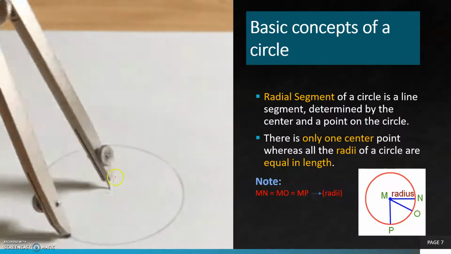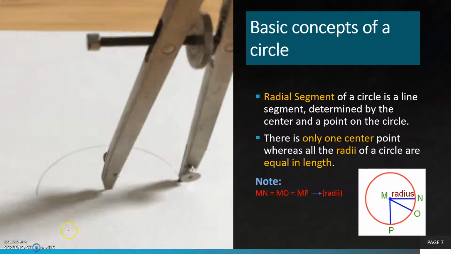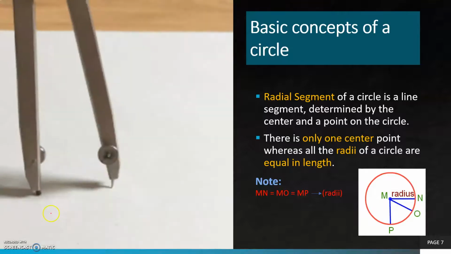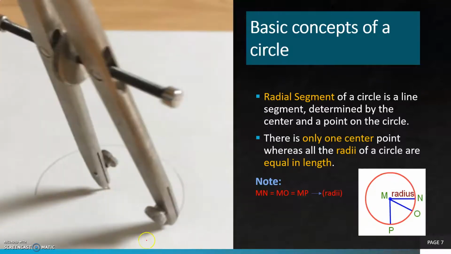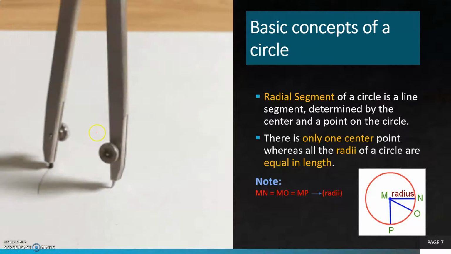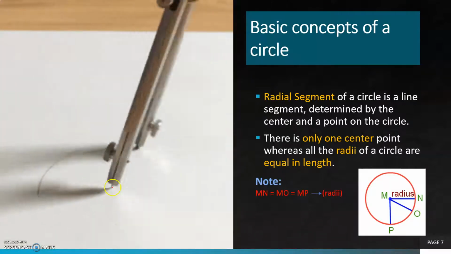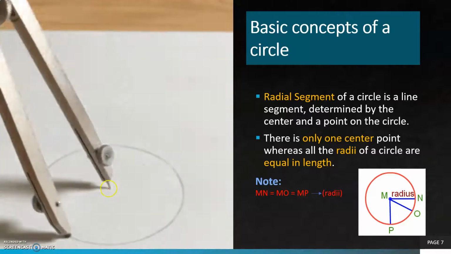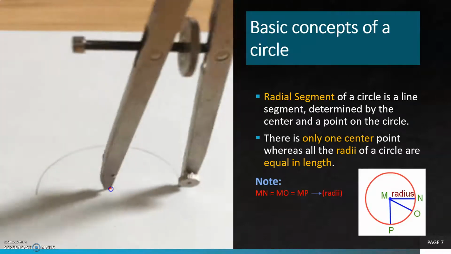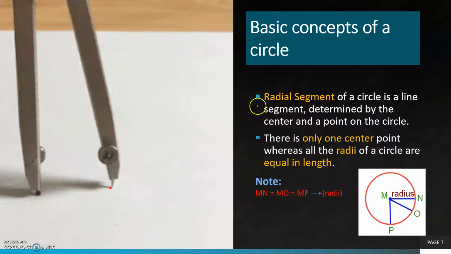Students, look into this figure. When we draw a circle with the help of a compass, the moving head of the compass that holds the pencil draws the boundary of the circle, whereas the other hand, that is the fixed hand of the compass, locates the center of the circle.